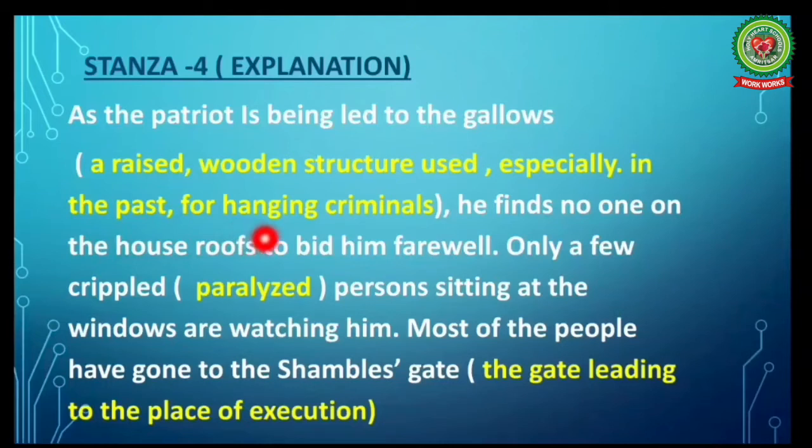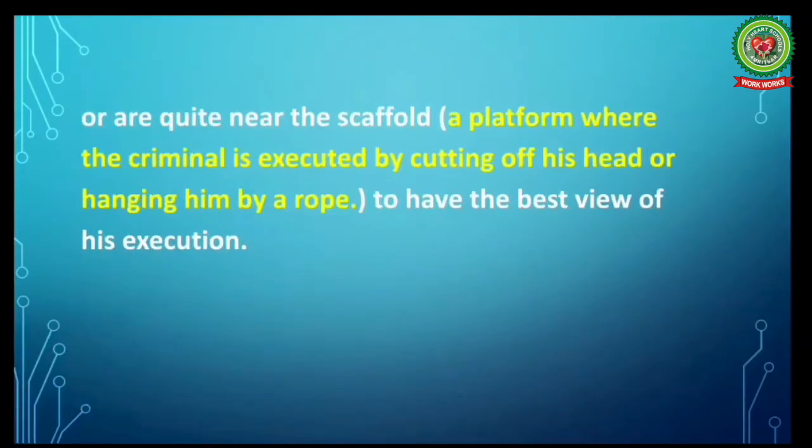Here, students, the meaning of the word gallows, a raised wooden structure used especially in the past for hanging criminals. Crippled means paralyzed. Shambles gate means the gate leading to the place of execution. And the meaning of the word scaffold, a platform where the criminal is executed by cutting off his head or hanging him by a rope. Now let's proceed further, students.